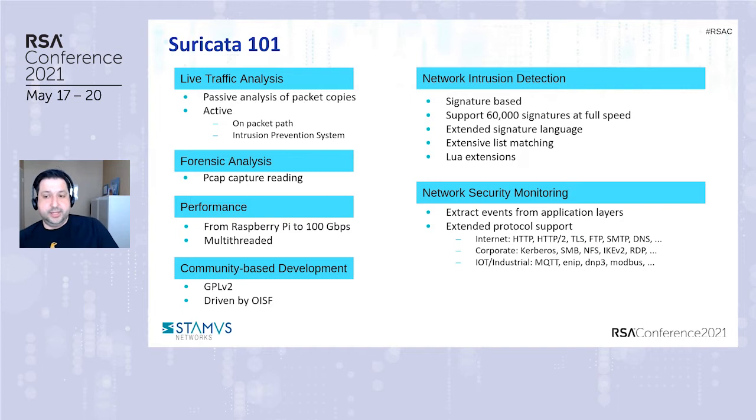It can run at full speed with 60,000+ signatures. It can use match lists. It can use indicators of compromise. It can use anything from domains, JA3 hashes, any sort of MD5 SHA-SUM matching as well. You can actually hook up your own Lua scripts into Suricata for extended benefit.